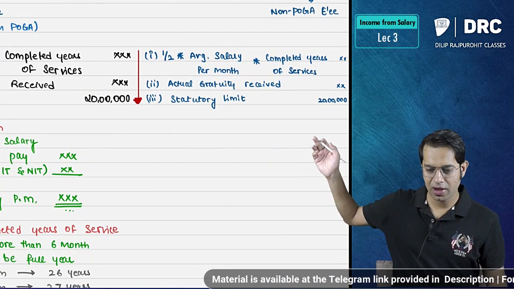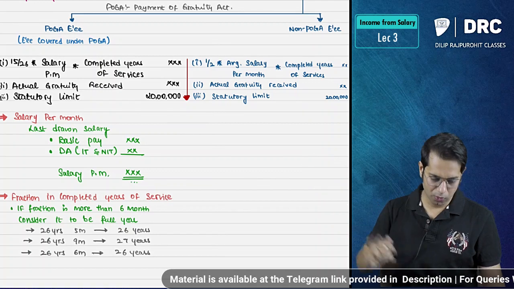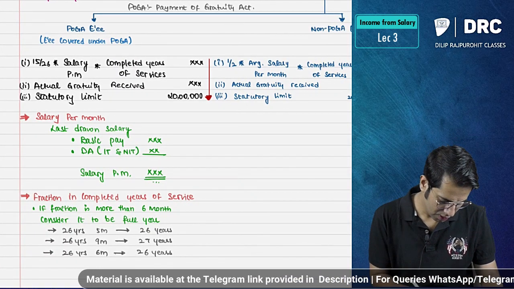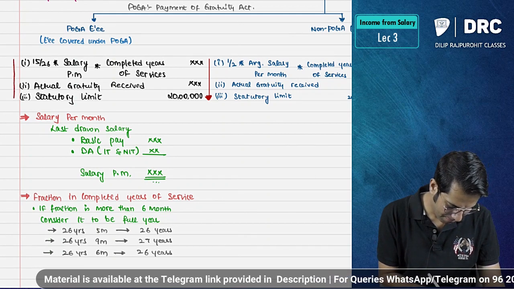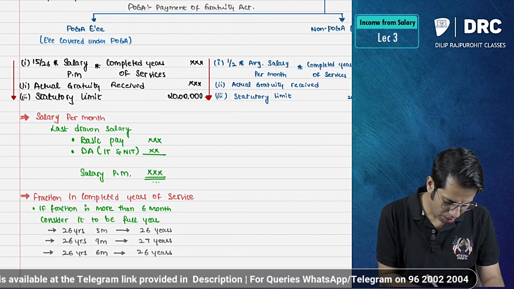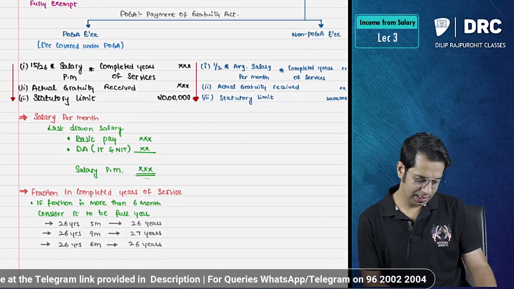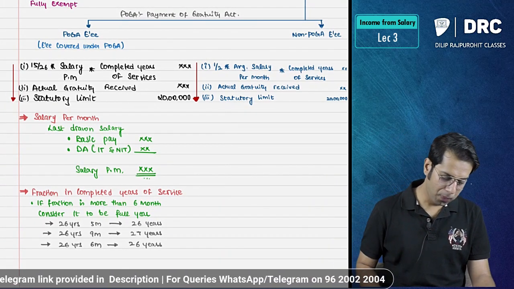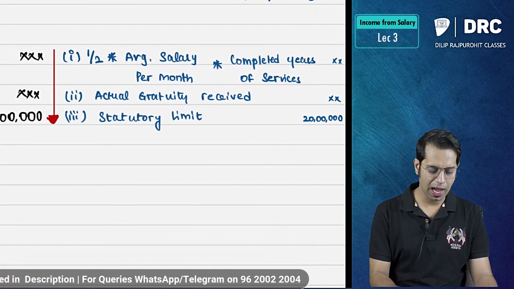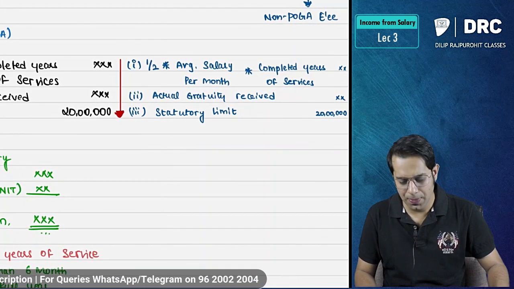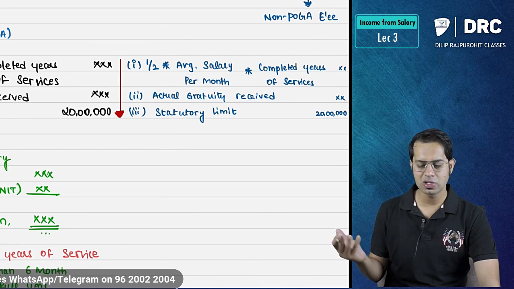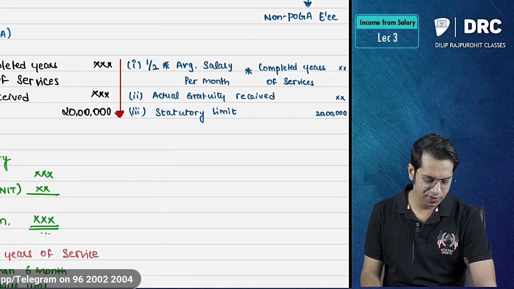Now this whichever-is-less arrow mark is applicable for both of these, okay? Take whichever is less. So if you are a POGA employee, 15 by 26. If you are a non-POGA employee, half into average salary per month into completed years of service. Completed years of service means the number of years you have completed in service.